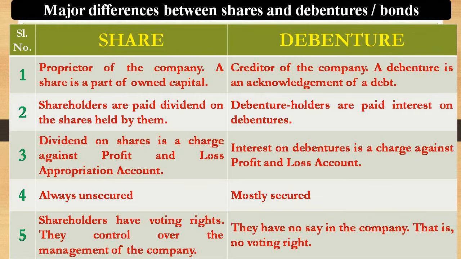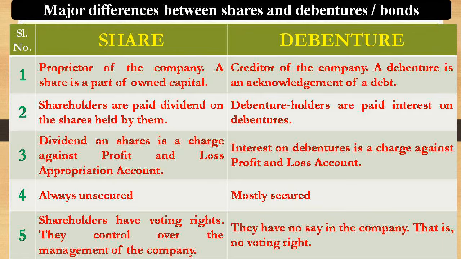Then, what about the second difference between share and debenture? Shareholders will get the return in the form of dividend. Then what about the return of debenture holders? Return is in the form of interest. That is a very interesting point. Shareholders are paid dividend on the shares held by them, but debenture holders are paid interest on debentures. Another interesting point is that the rate of dividend depends upon the amount of divisible profits and policy of the board of directors.